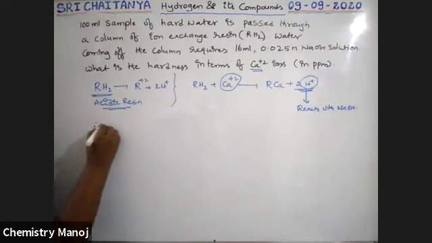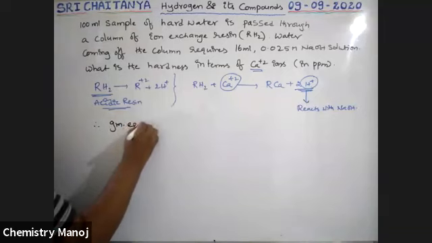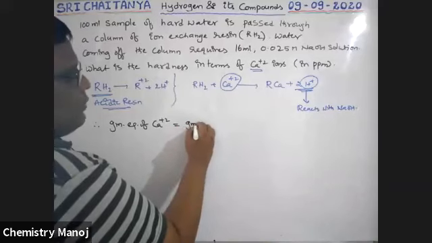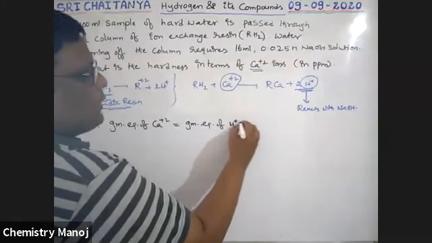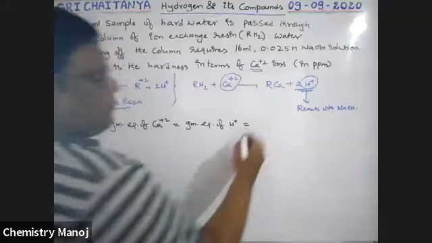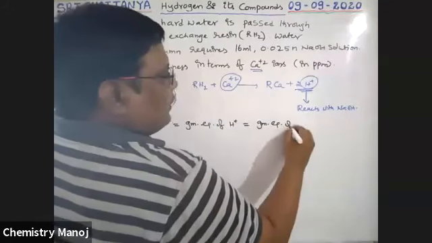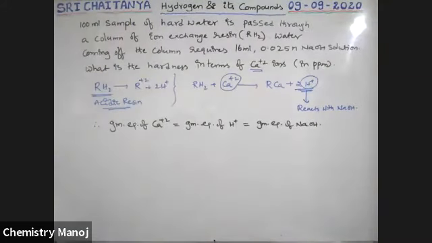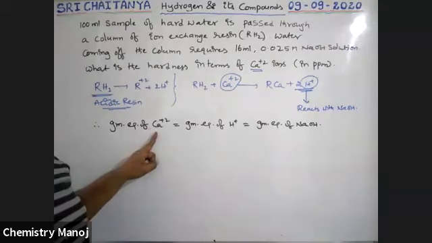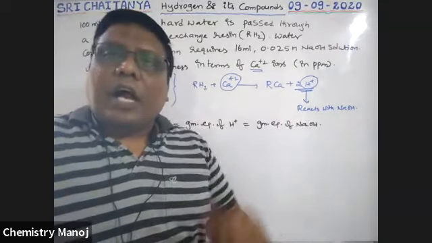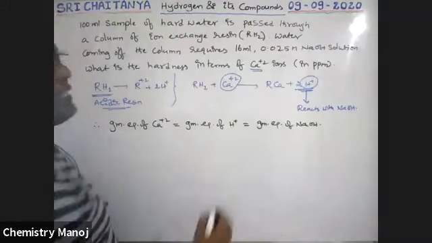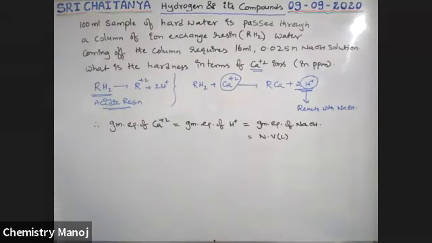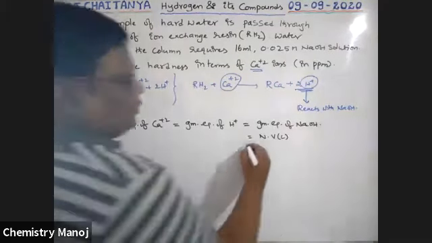Therefore, gram equivalence of Ca plus 2 is equal to gram equivalence of H plus, which is equal to gram equivalence of NaOH. Now I am calculating first of all the gram equivalence of Ca plus 2, which is equal to the gram equivalence of NaOH. How to calculate gram equivalence? Gram equivalence is equal to normality into volume in liters.